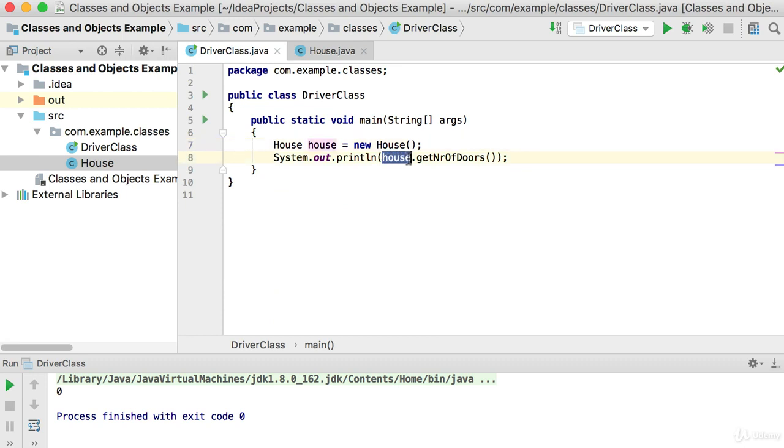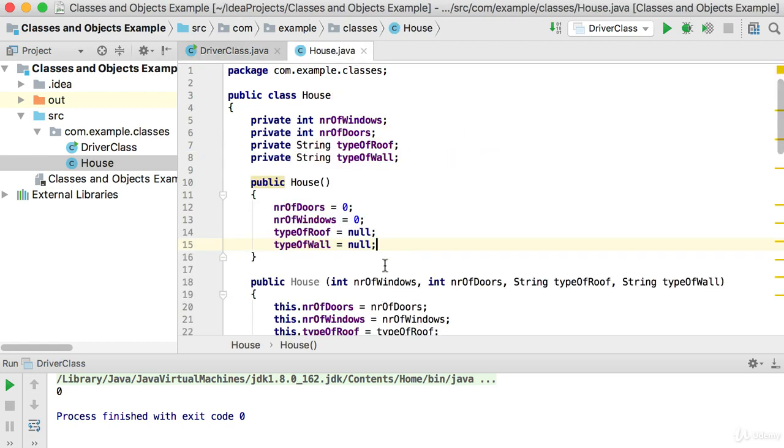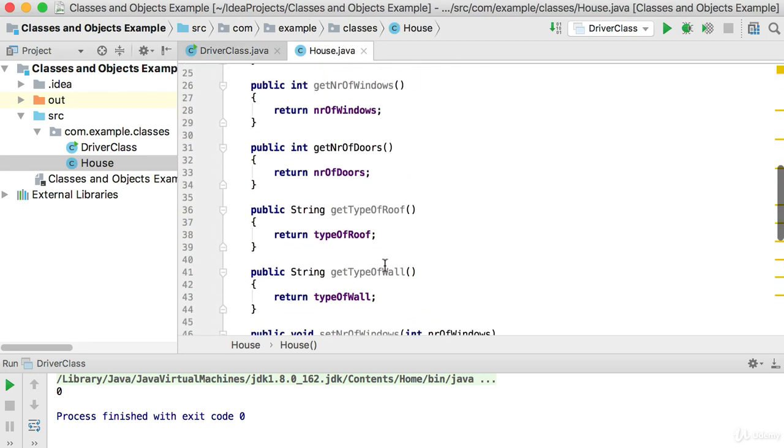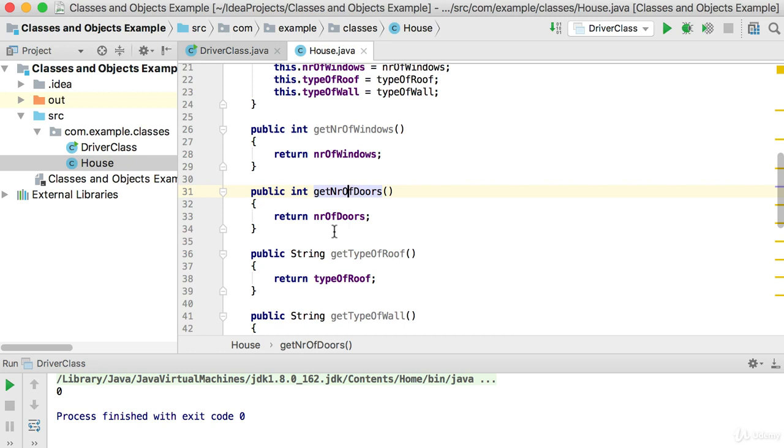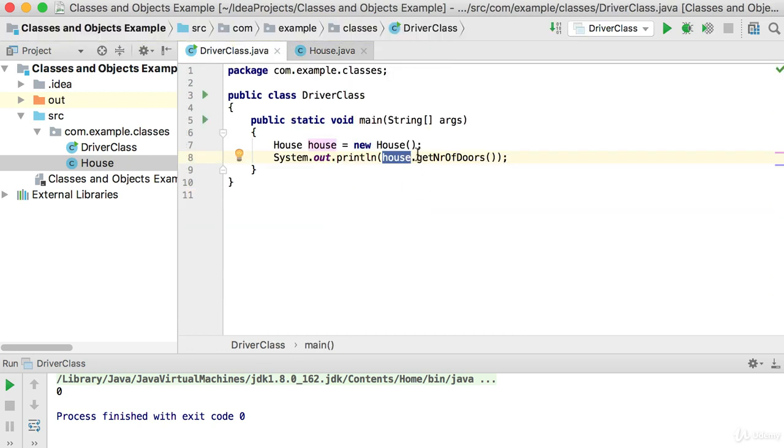So the reference variable holds a link, or an address, to the object. On that object, I'm calling get number of doors. Where are my getters? Get number of doors will return the number of doors that's currently set in the object. So you can see that using this constructor, we've basically set everything to either 0, or to null, or to false if it's a Boolean. Then working with it afterwards, you must go and use one of the setters.